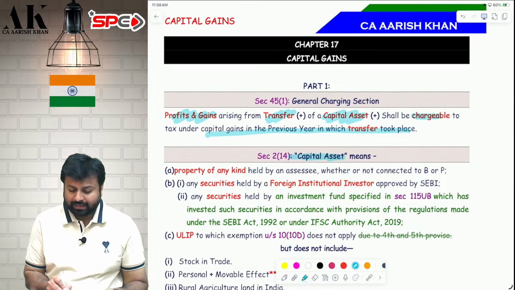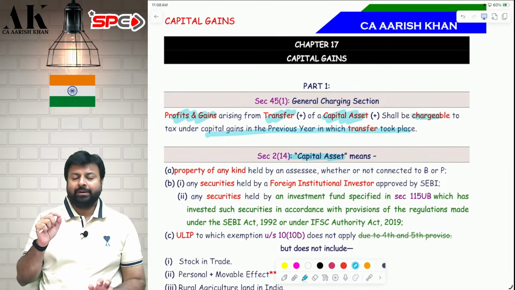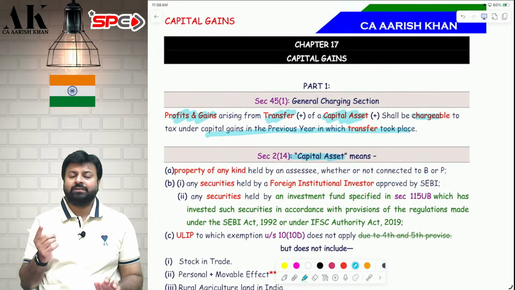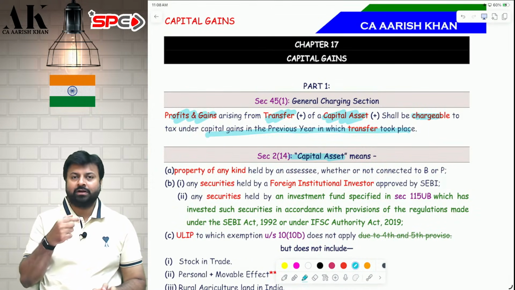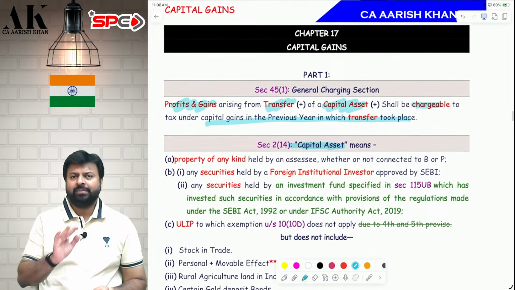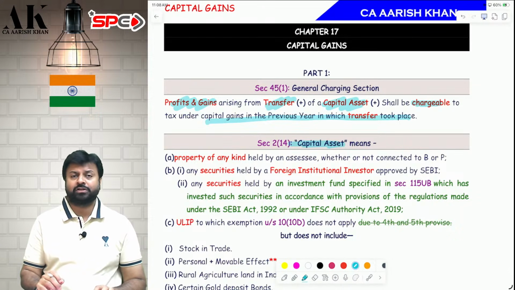What do you mean by the term capital asset? The term capital asset is defined in section 2 clause 14 in two parts. Capital asset means something, capital asset excludes something. First we will see what capital asset means, then we will see what capital asset excludes. Capital asset means, point number 1, property of any kind held by an assessee whether or not connected to any business or profession.